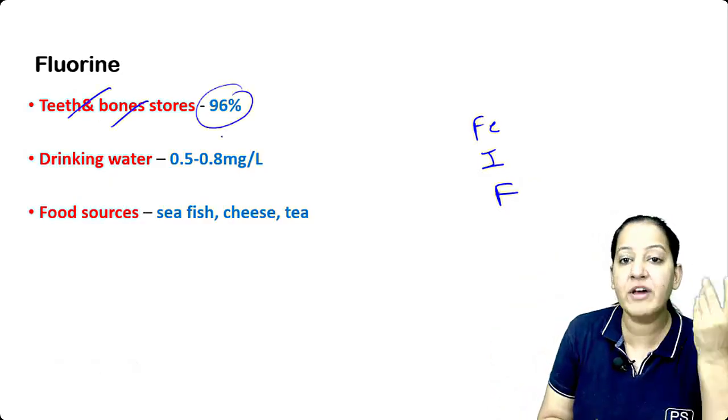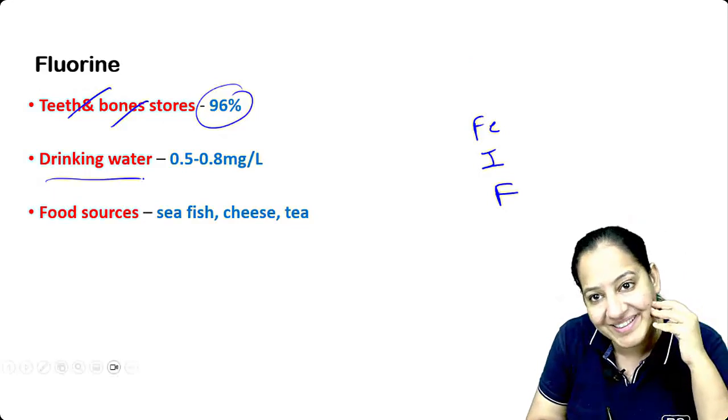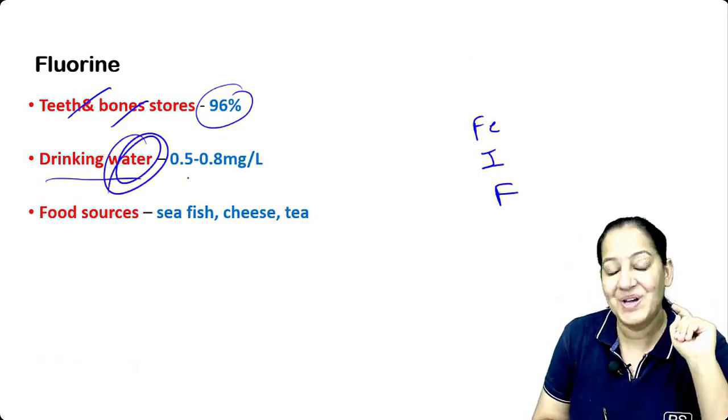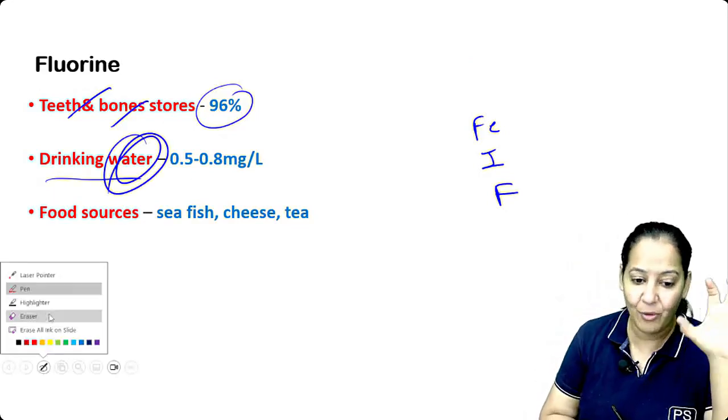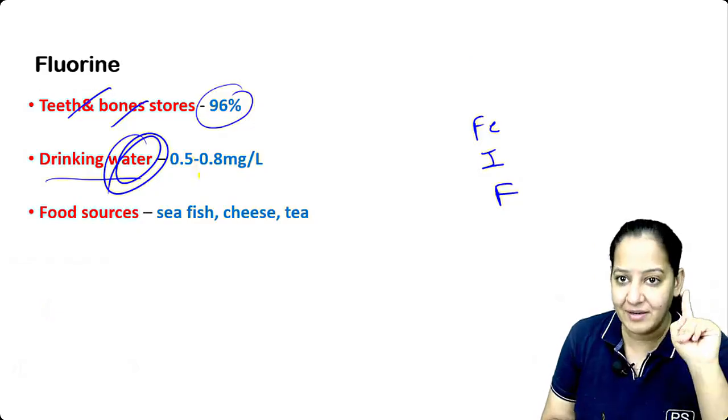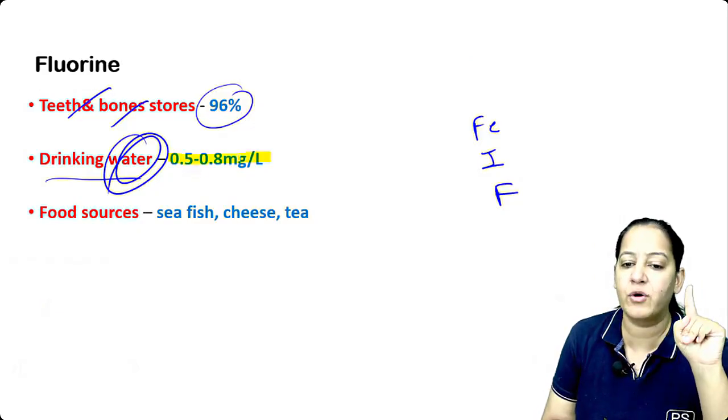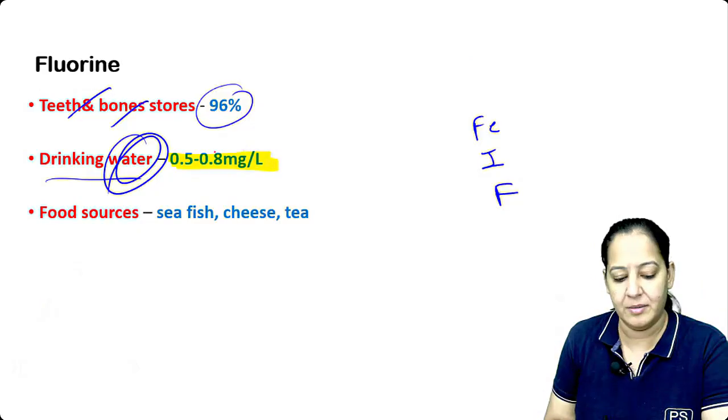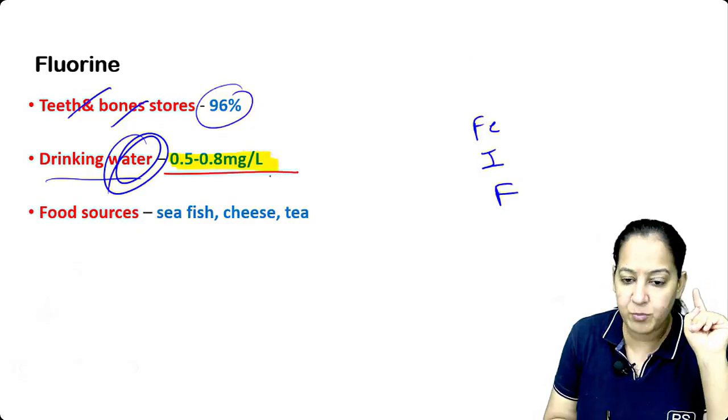Hannah, from where do we get the fluorine? We get the fluorine from drinking water. Water is the source. So what is the ideal fluorine content of the water? The ideal normal fluorine content of the water is 0.5 to 0.8 milligram per liter. Please learn it: 0.5 to 0.8 milligram per liter.